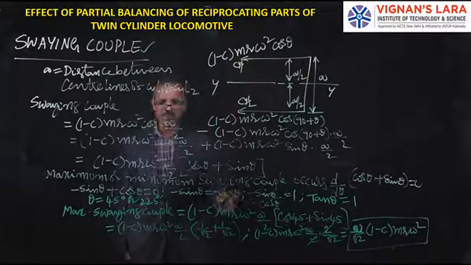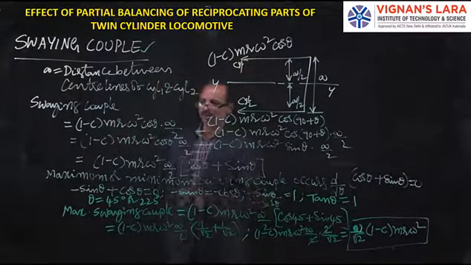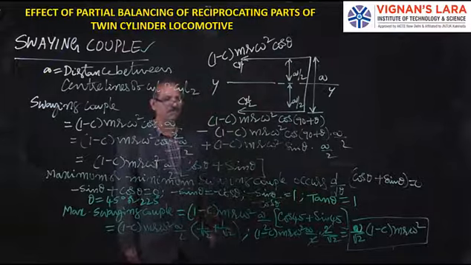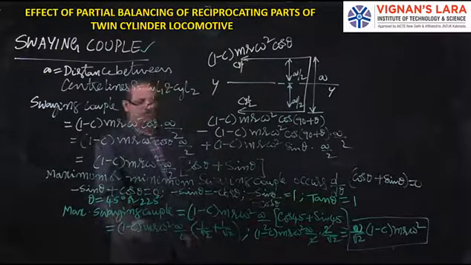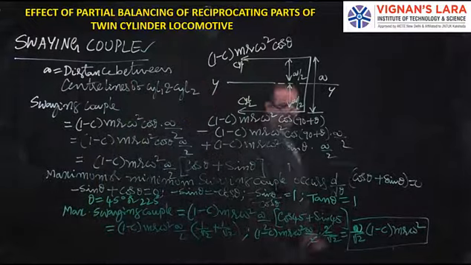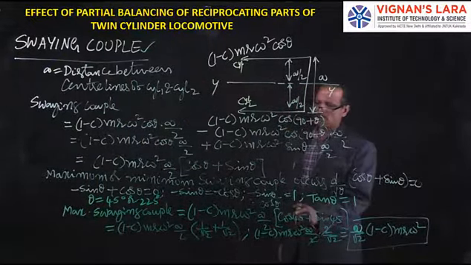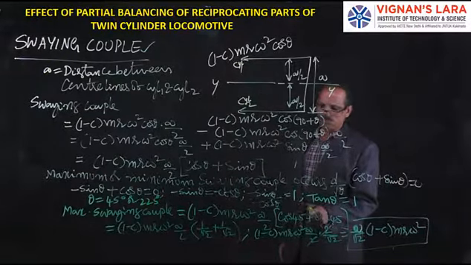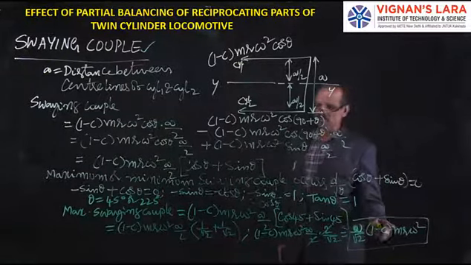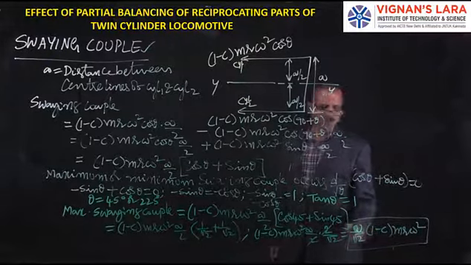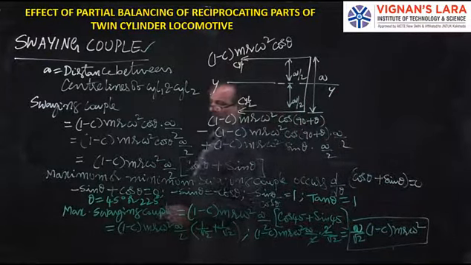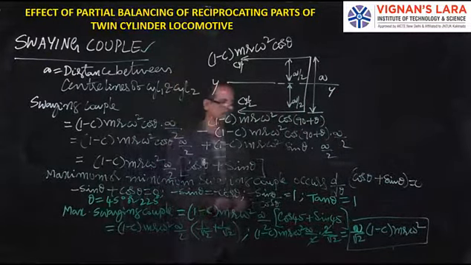For the maximum value, θ is 45 degrees or 225 degrees. Substituting 45 or 225, you get (1 − c) m r ω² a/2 into (1/√2 + 1/√2). By simplification, you will get a/√2 into (1 − c) m r ω².